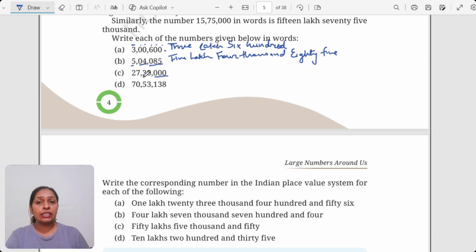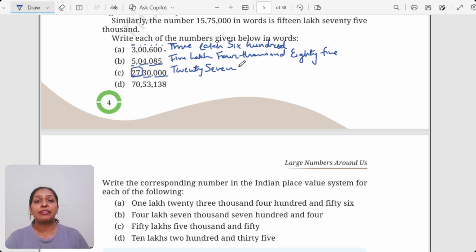Next, again here the thousands place is 00. Then we have 30 and then 27. Now we have a two digit number at the lakhs place also. It's not a single digit, it's a two digit number, so read it as a number. This will be read as 27. After this, how many places are there? Five places.